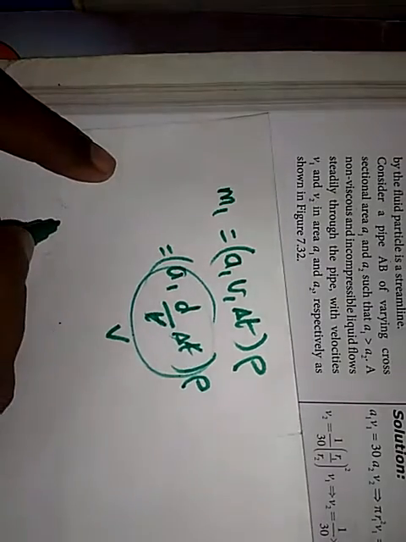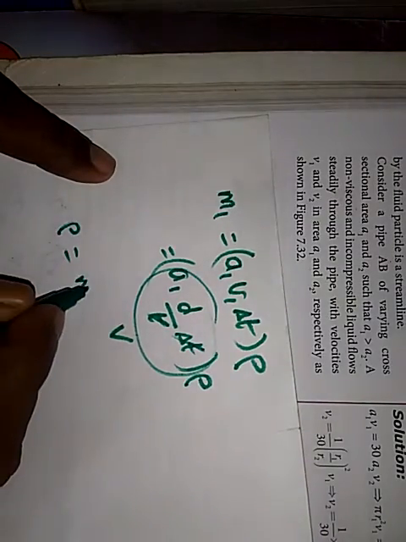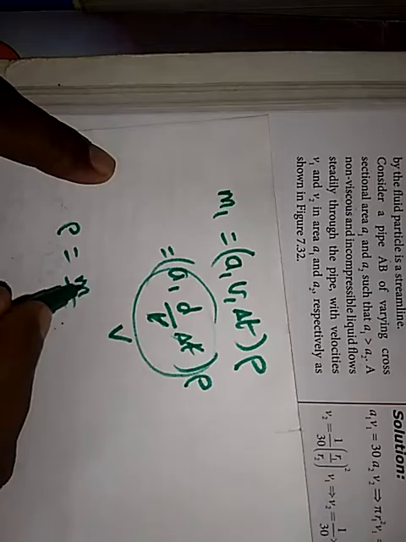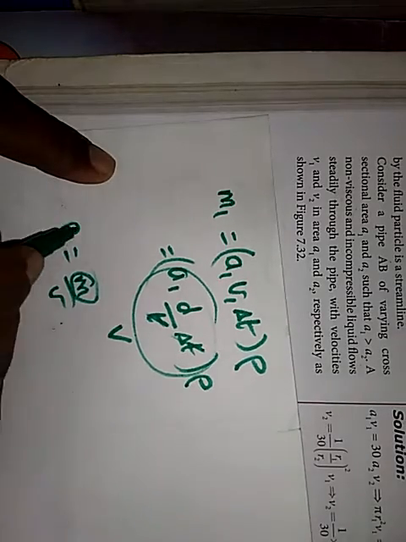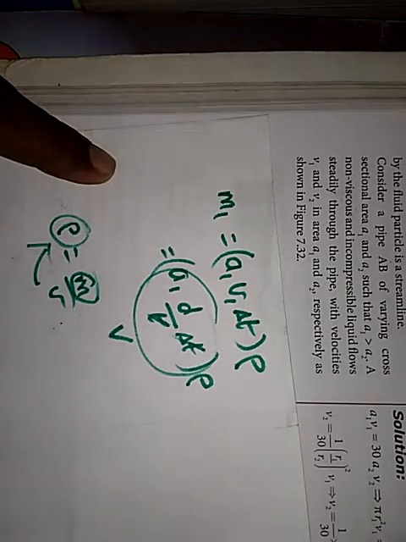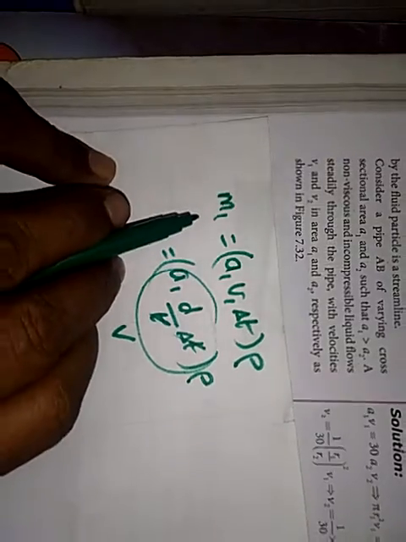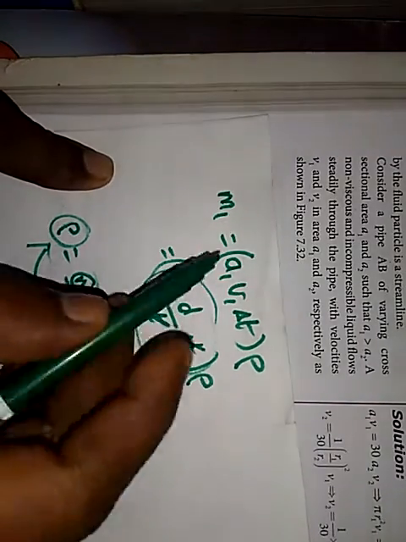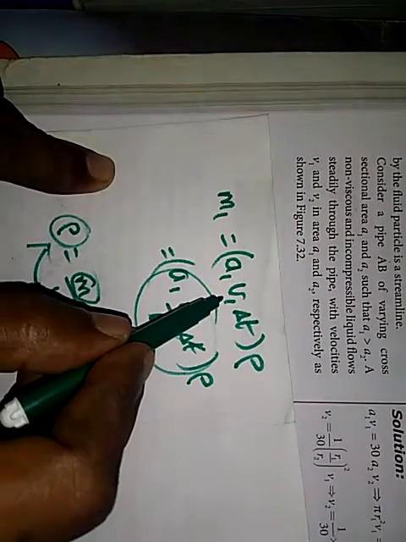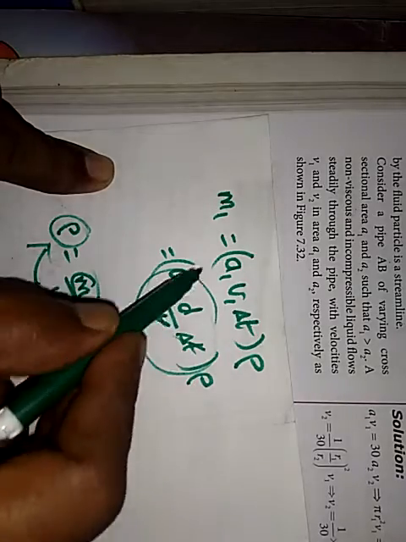We all know that density is equal to mass by volume. Therefore mass is equal to density into volume, so mass can be represented as A1 V1 del t into rho.